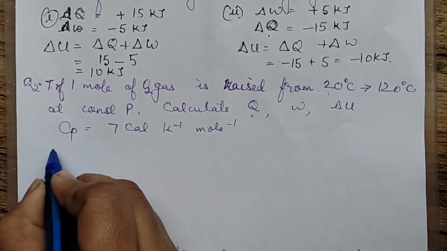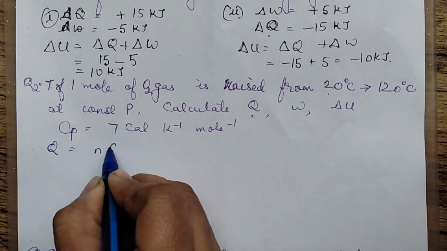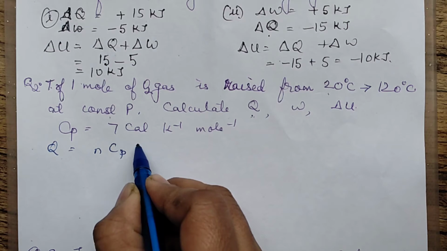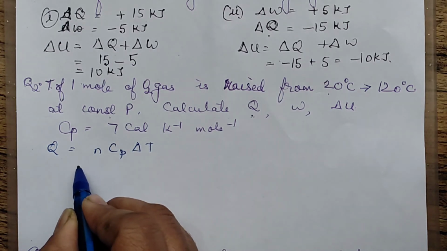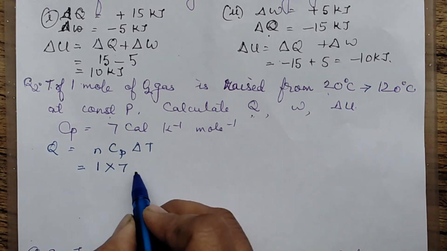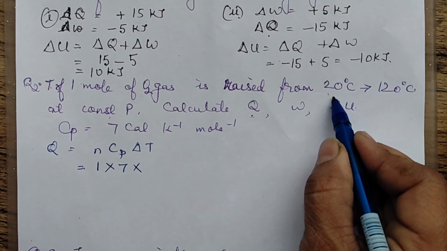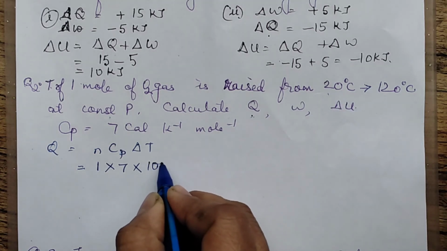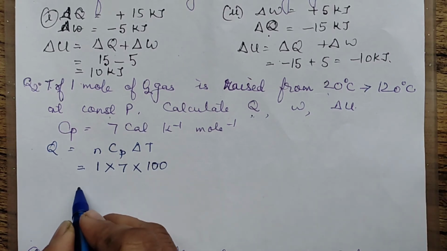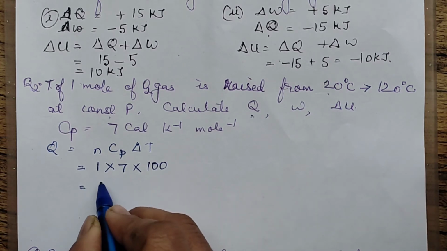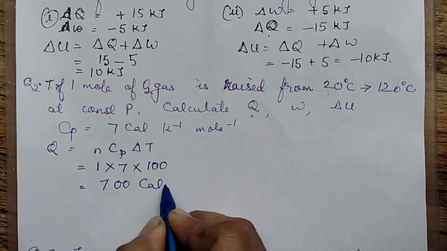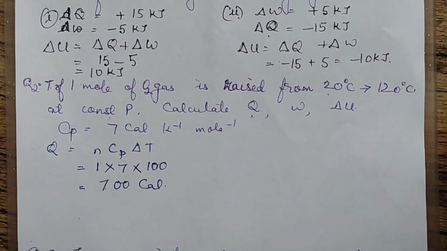So first thing is we will have to calculate what is Q. Q is equal to n Cp delta T, because it is at constant pressure. We know the moles are given, 1 mole. Cp value is given as 7 and the temperature change is 100 degrees. We are not supposed to convert them into Kelvin because we are only bothered about the change. If you convert it or not, it doesn't make any difference. So you will have your answer as 700 calories.